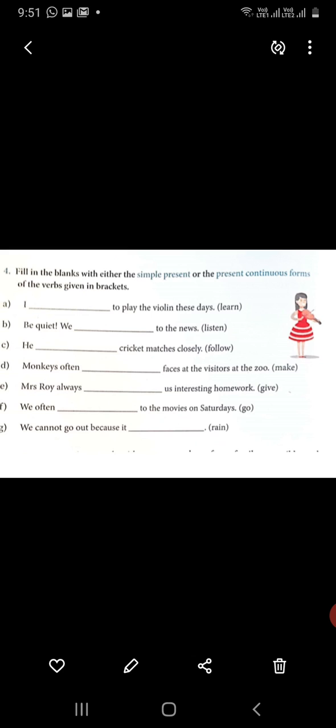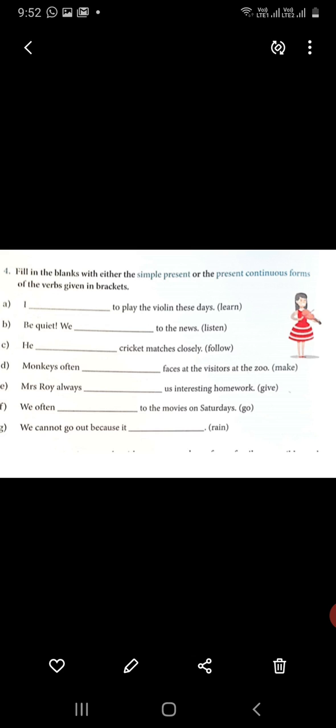Second, be quiet. We dash to the news. We are listening to the news, right? He dash cricket matches closely, which means it is his habit, so he follows. It will be present indefinite tense. Next, monkeys often dash faces at the visitors at the zoo. Monkeys often, what do they do? Make. Monkeys is plural, right? So with plural, we will not use present continuous, we will use present indefinite because it is their habit.